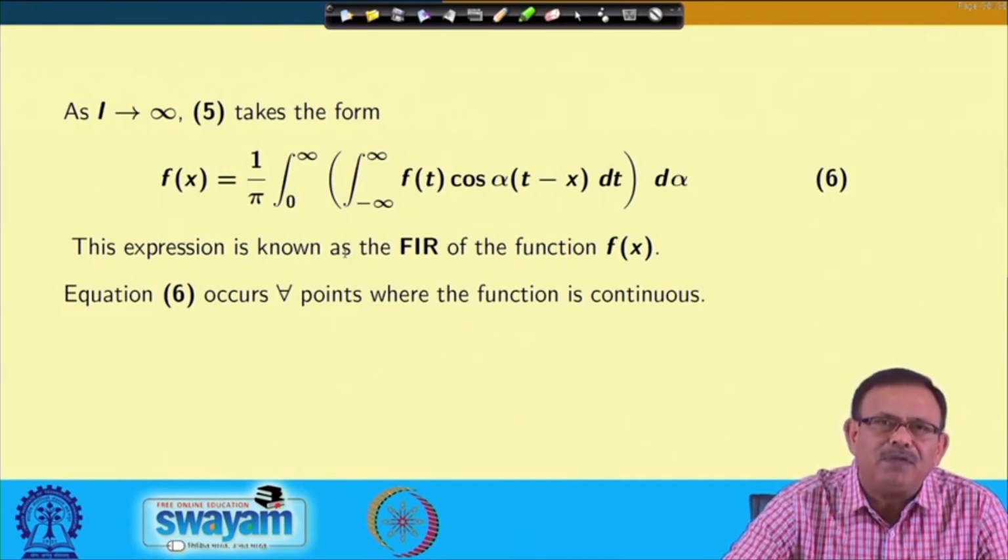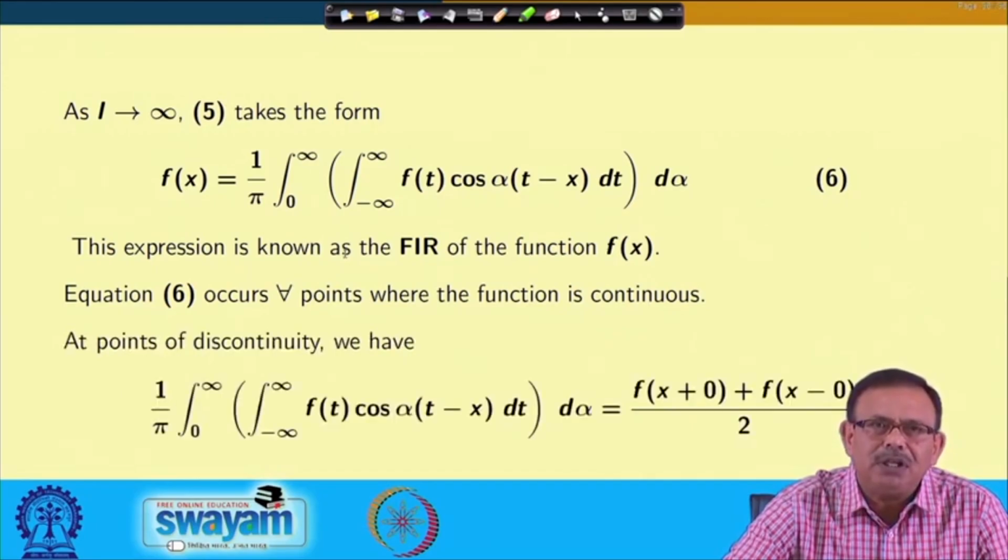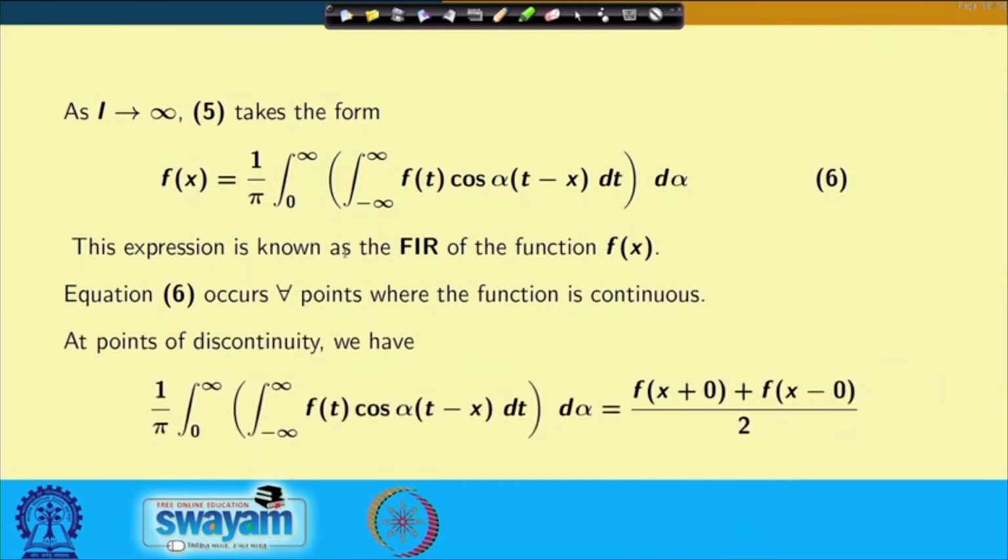The question is, if the function is not continuous at that point, what will be this integral? As we have seen in the Fourier series case, this value is nothing but f of (x plus 0) plus f of (x minus 0), divided by 2. When the function is not continuous at the point x, then the value will be this one.